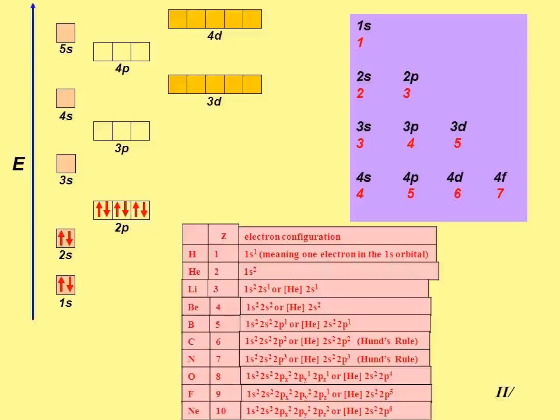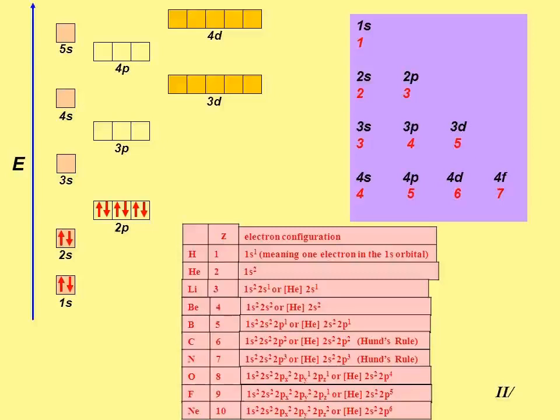For beryllium, that is 4, so 1s2 2s2. For boron, 1s2 2s2 2p1. That is 5: 2 plus 2 plus 1, that is 5. Next is 6, carbon, so 1s2 2s2 2p2. It is based upon Hund's rule. This is the electronic configuration.